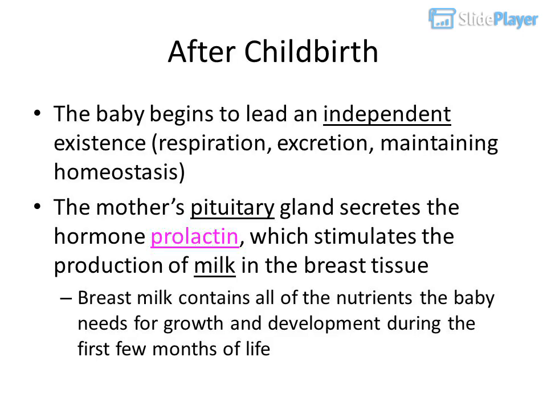After childbirth, the baby begins to lead an independent existence: respiration, excretion, maintaining homeostasis. The mother's pituitary gland secretes the hormone prolactin, which stimulates the production of milk in the breast tissue. Breast milk contains all of the nutrients the baby needs for growth and development during the first few months of life.